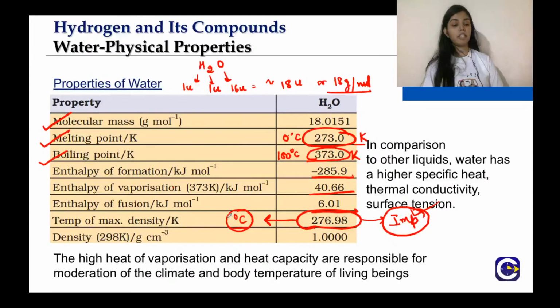Convert this into degrees Celsius, 276.98. Anyone?